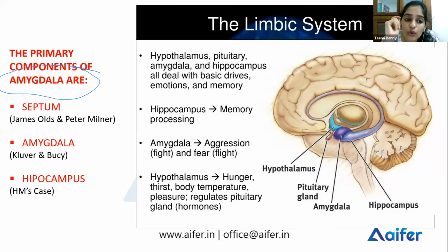James Olds and Peter Milner conducted a study on rats. The rats were placed in a situation where they could self-stimulate their septal region. The rats were not given food for over 24 hours.